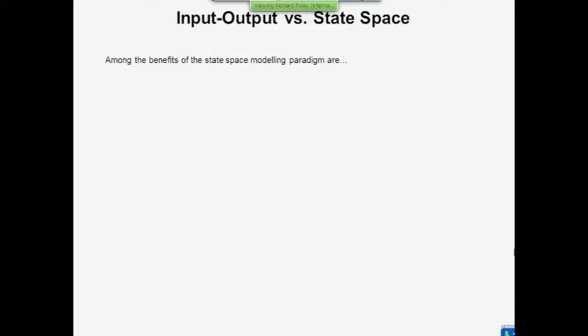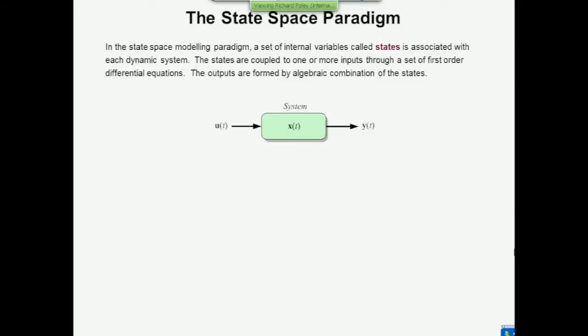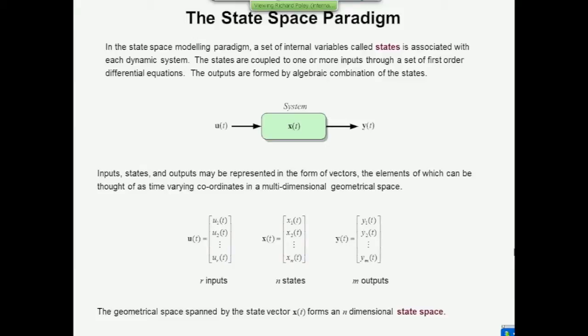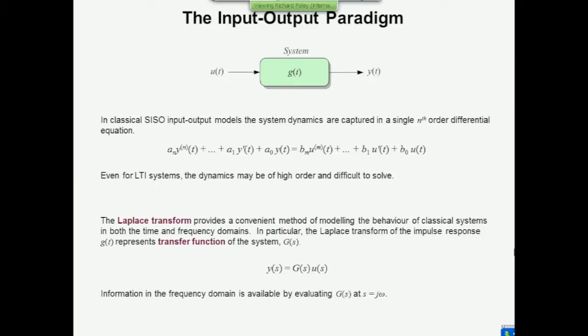Okay. Now, in comparing these 2 paradigms, there are fundamental differences, and I want to introduce you to them. Because you see, what you could do is take this system and write it in either this way or in the state space paradigm. There's nothing to stop you doing that. The fact that it has 1 input and 1 output need not stop us. It just means that the input vector is scalar and the output vector is scalar. They both have 1 element, and the state vector has, well, how many does it have? It has n. The number of internal variables is equal to the order of the system. So you've got a system that could be written in either way.